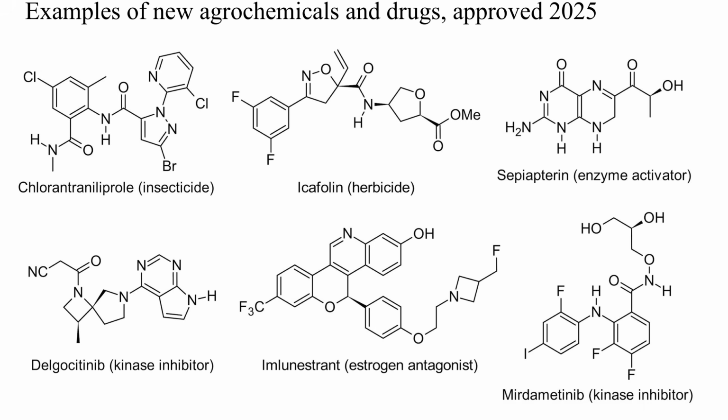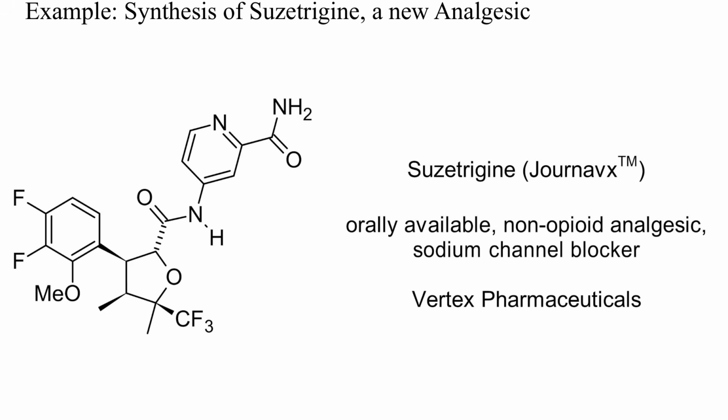A fascinating challenge for sure. Just as an example, let's have a closer look at the reported synthesis of suzetrigine, a new analgesic launched by Vertex Pharmaceuticals in 2025. The compound is sold as 50 milligram tablets and must therefore be manufactured on a multi-ton scale. Such syntheses are usually conducted batch-wise in up to 10 cubic meter reactors.